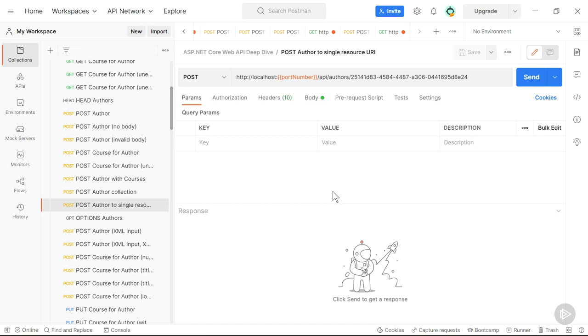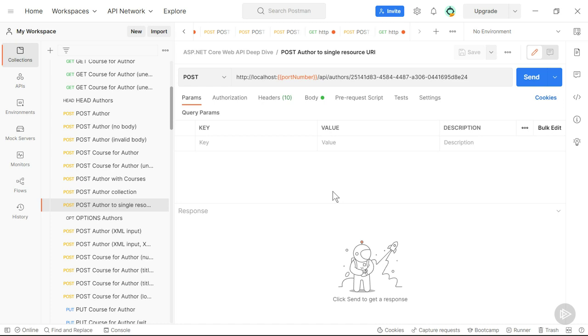Our API is still up and running. This request can never result in success. It can return a 404 not found if the author doesn't exist, or a 409 conflict if the author already exists. But why is that the case?